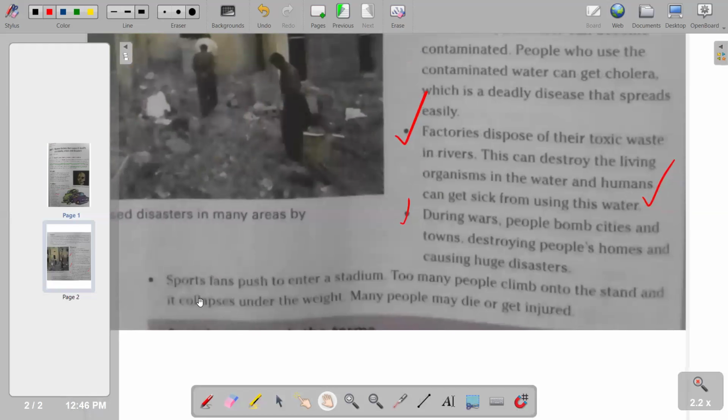We also have another human factor that is leading to a disaster. Sports fans push to enter a stadium. Too many people climb onto the stand and it collapses under the weight. Many people may die or get injured, leading to a disaster again. So basically, that's another point that we have.